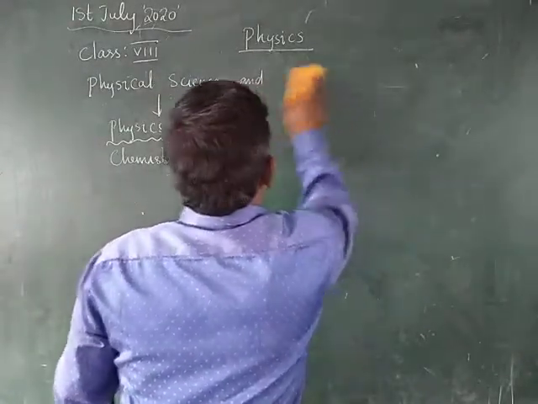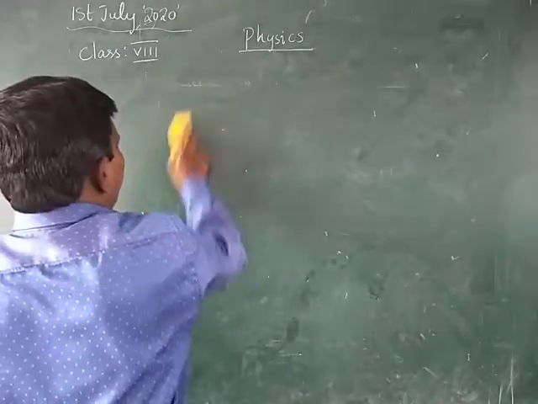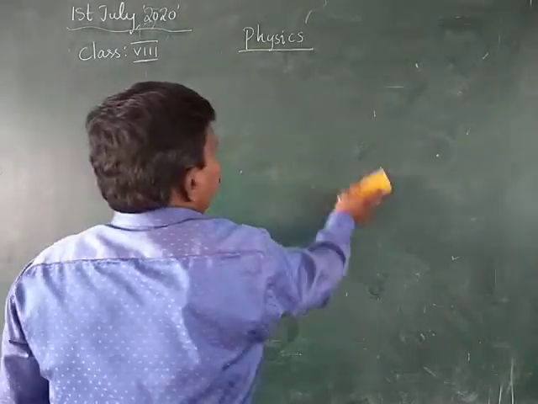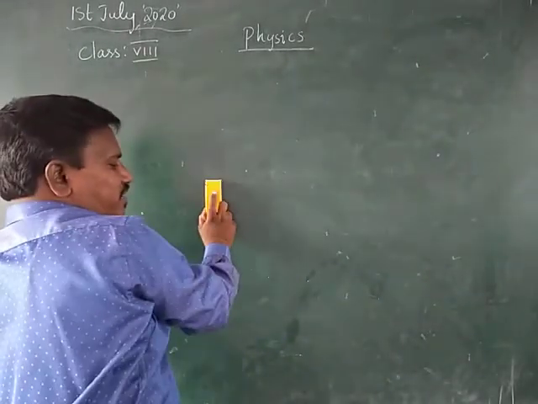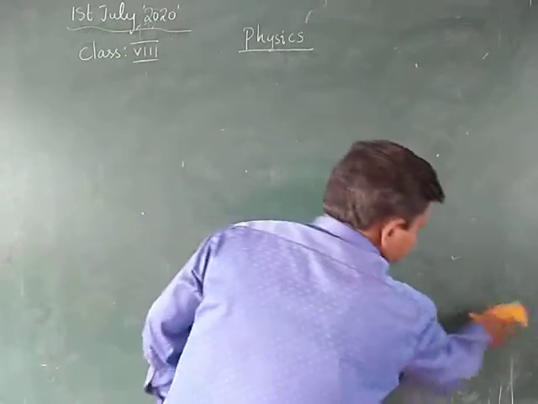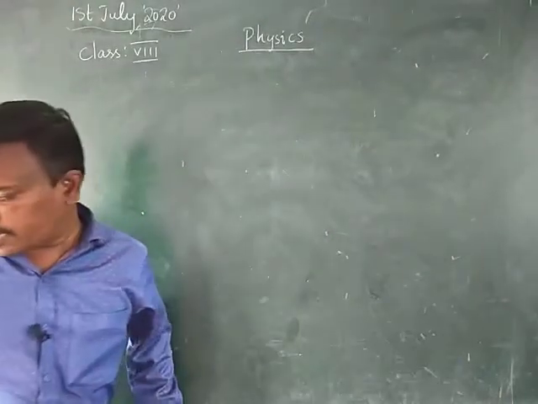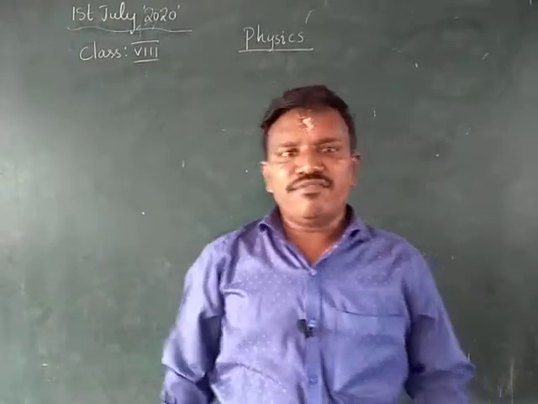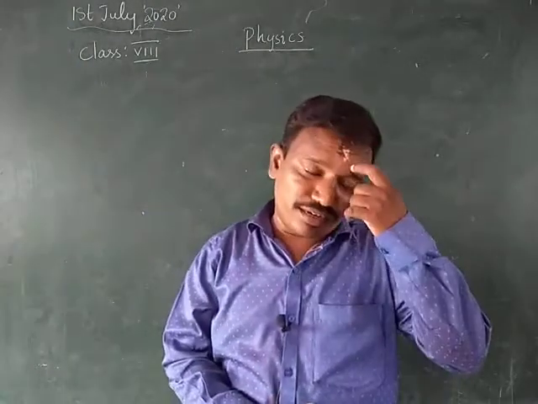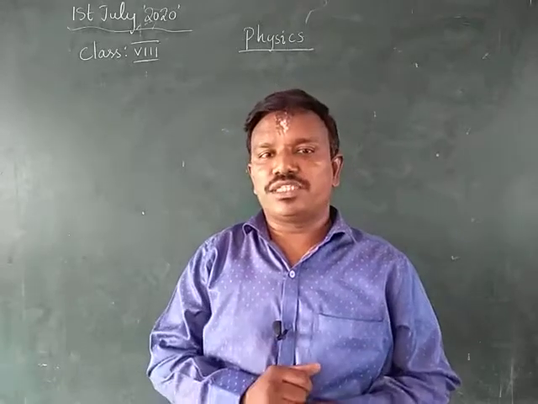What are the chapters that you have in physics in your 8th class? Now I will say the chapters which are there in physics for your class. In 8th class, in the physics subject, there are 7 chapters.